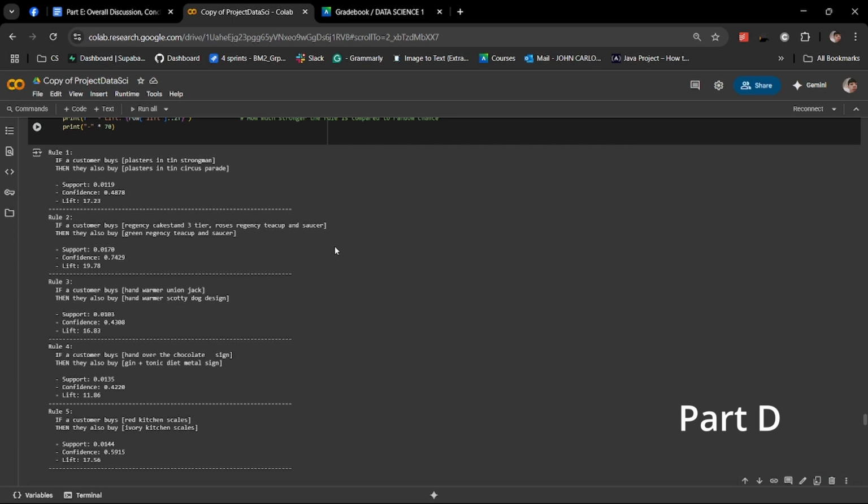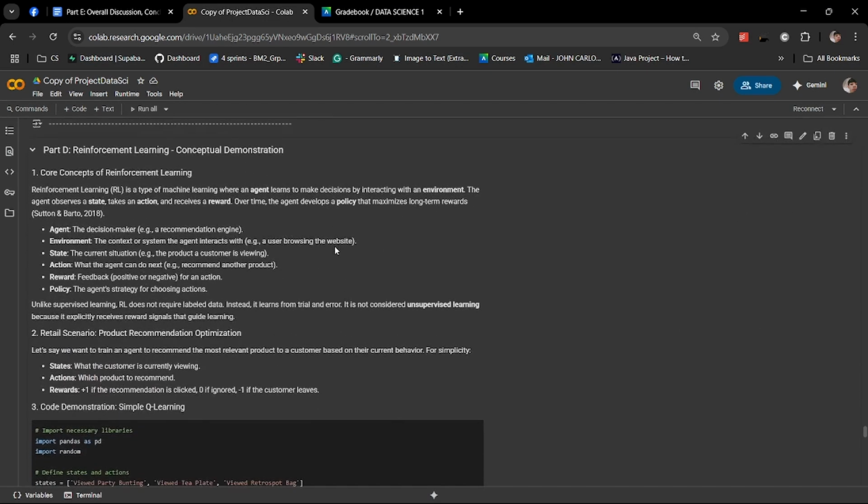Now, let's move on to part D. In this section, we use reinforcement learning to simulate a product recommendation system. The agent learns by trial and error, making recommendations and receiving rewards, gradually improving its decision-making strategy.